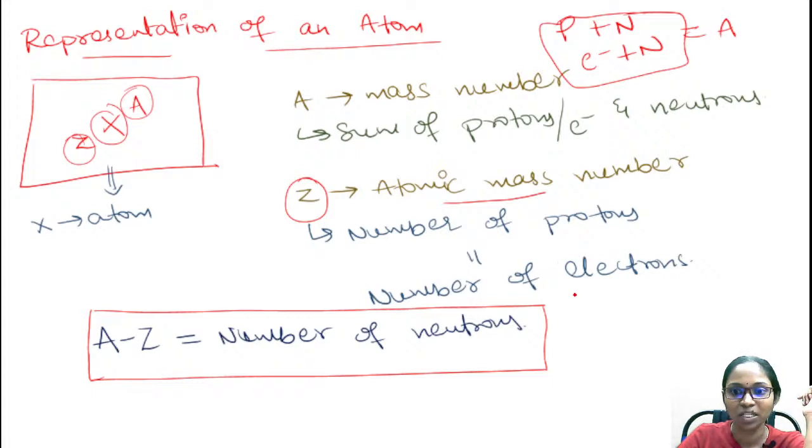Number of protons will be equal to number of electrons. How to find the number of neutrons? If you subtract the atomic number from the mass number, that is A minus Z, then you will have the number of neutrons.